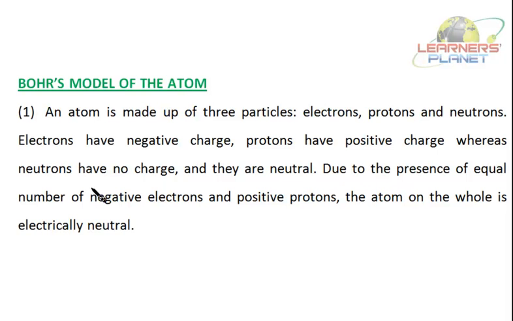Due to the presence of an equal number of negative electrons and positive protons, the atom on the whole is electrically neutral. Now what did Bohr propose about the arrangement of these electrons and protons in an atom? He suggested his model of the structure of atom.